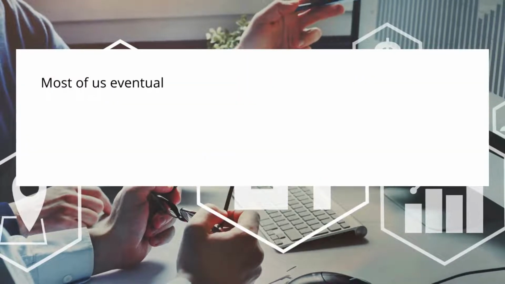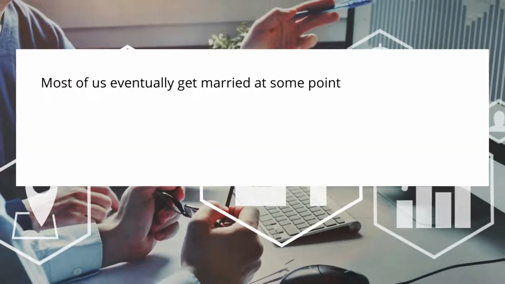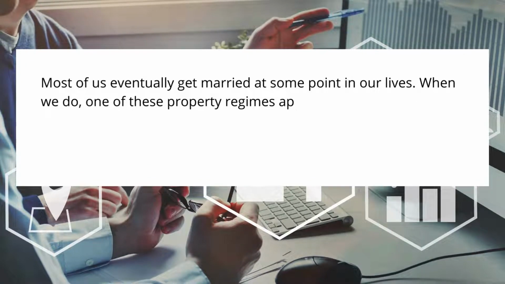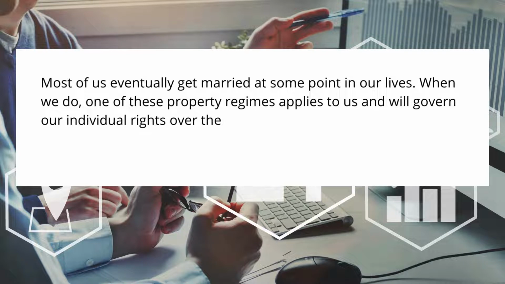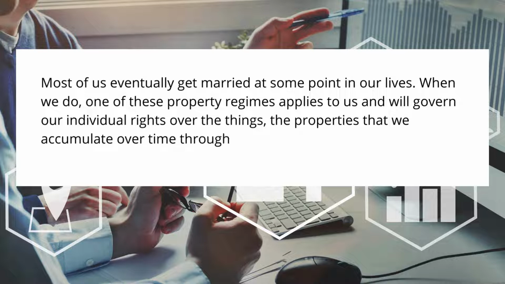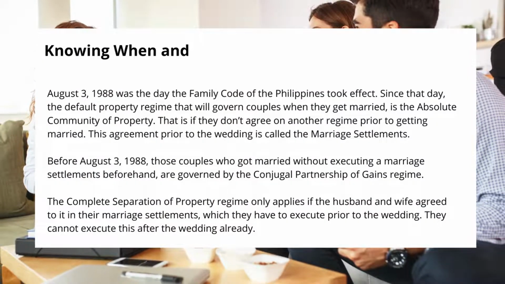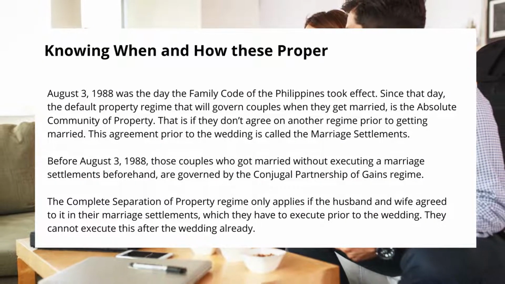Most of us eventually get married at some point in our lives. When we do, one of these property regimes applies to us and will govern our individual rights over the things, the properties that we accumulate over time through our hard work. This includes real estate, cars, jewelries, and everything else valuable. Knowing when and how these property regimes apply may save you from a lifelong mistake.